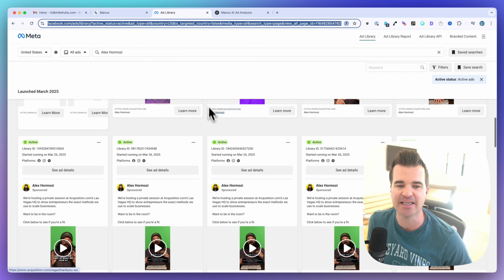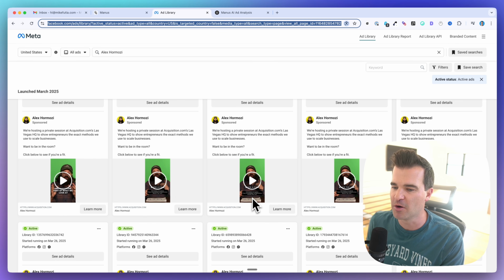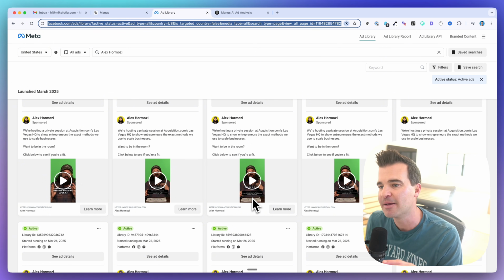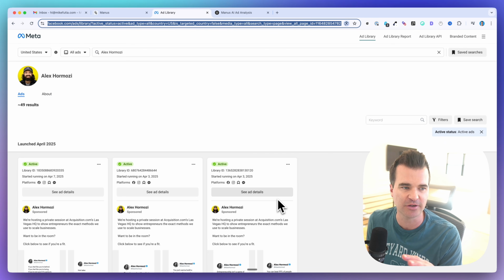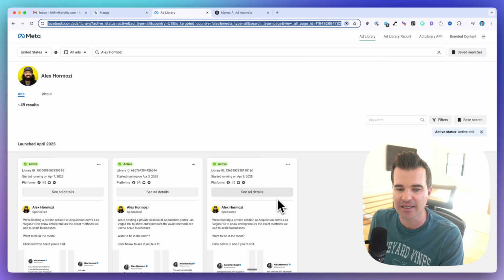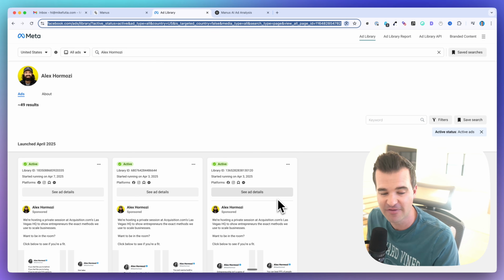I'm also going to see if it's able to click into the landing pages that Hormozi is promoting here and provide an assessment of the landing pages as well, and then deliver that back to me as some kind of report. So it's going to require Manus to crawl this site, read the ads, click into the ads. I don't know if it's going to be able to watch the videos.